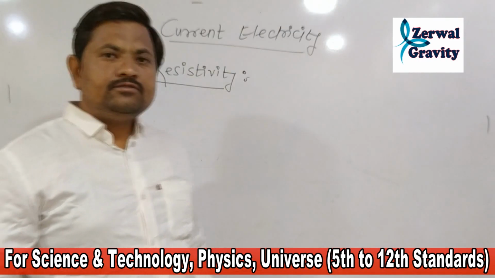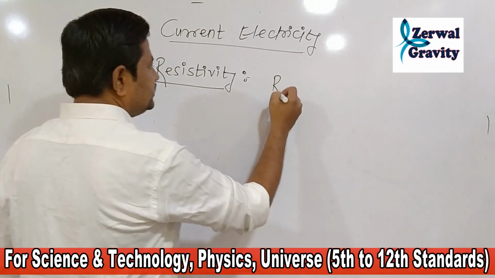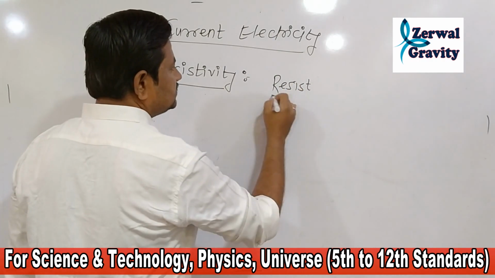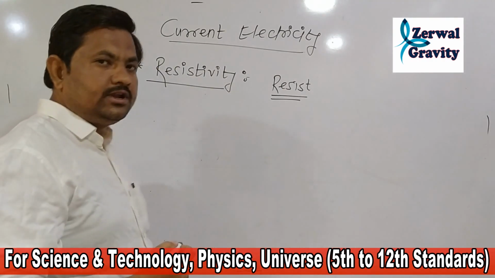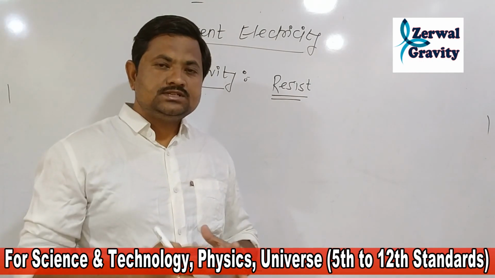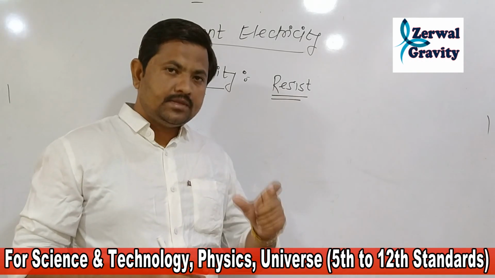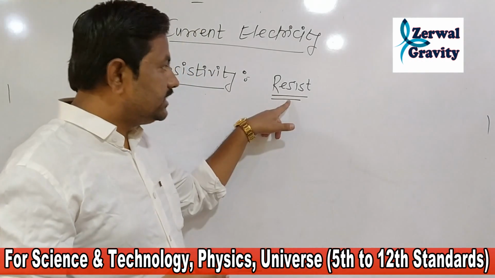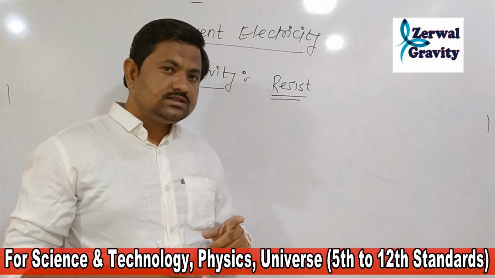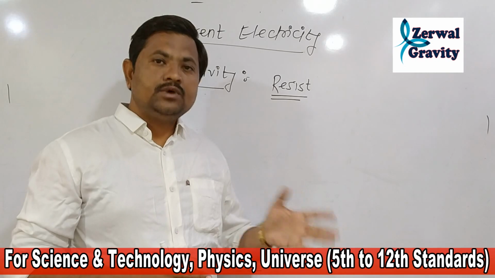So yesterday we had already learned about the resistor, that is resistance. What is resistance? Resistance is the property of a material by virtue of which the material opposes the flow of current. That property of the material is called resistance. Resistance varies with the material.